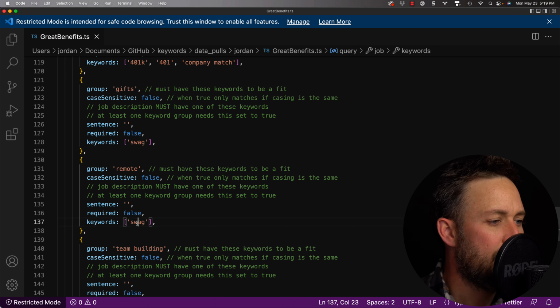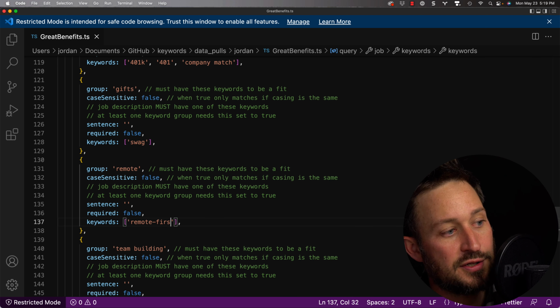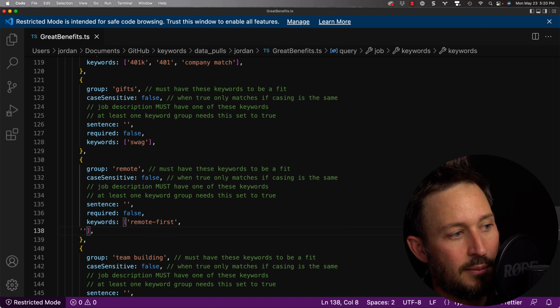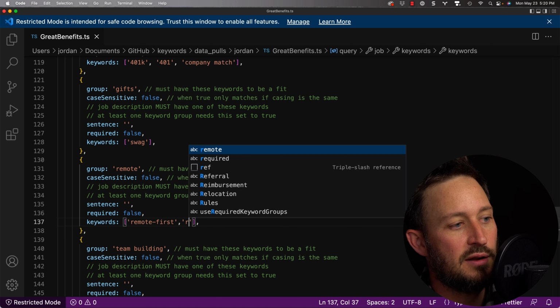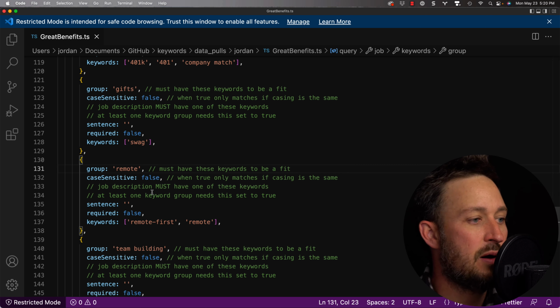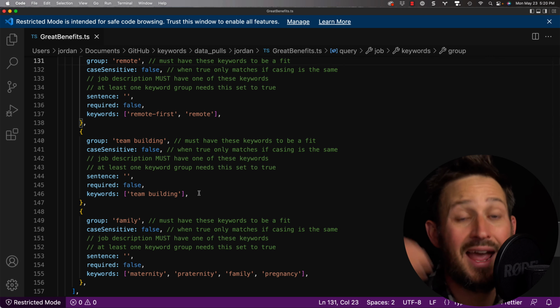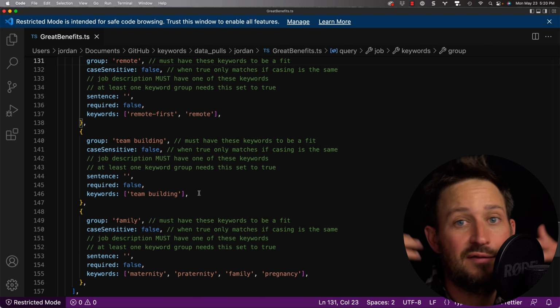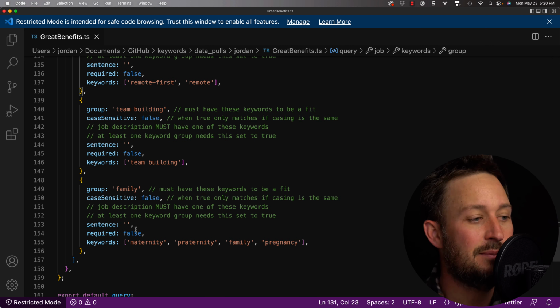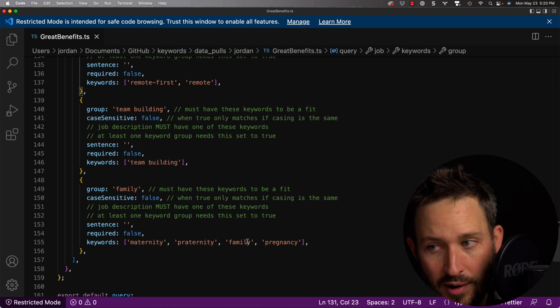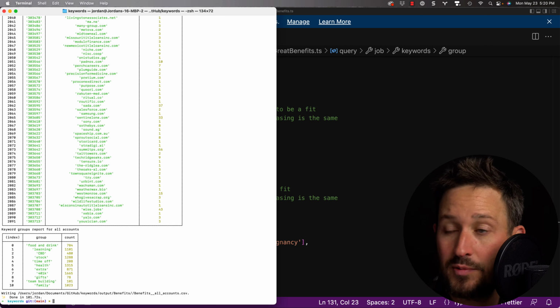And let's do remote first. That's going to tell us something. And we can just do remote too as a keyword. Generally, I'd probably want to target remote first and remote companies differently, but team building, right? We talked about that. So if you're a remote company and you're doing team building, that means you're flying people, you're investing more money. Family, maternity, paternity, family, pregnancy. All right, so we got a lot there.